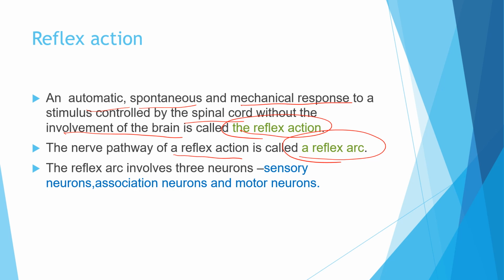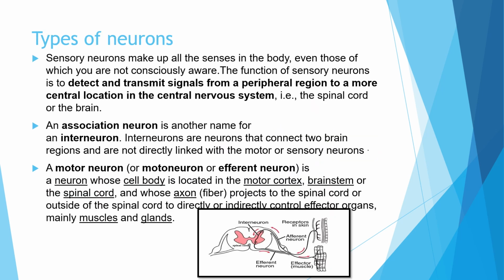Now the reflex arc involves 3 neurons. In the previous episode, you know that there are 3 types of nerves: sensory, motor and mixed nerves. Like that, there are also different types of neurons: sensory neurons, association neurons and motor neurons. We will discuss the functions of these 3 neurons also. So the reflex arc involves sensory neurons, association neurons and motor neurons. Let us now see what reflex action and reflex arc are, and what these 3 types of neurons are. We have already spoken about 3 types of neurons. So what are the 3 types of neurons?